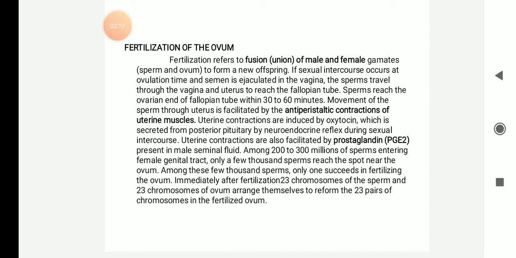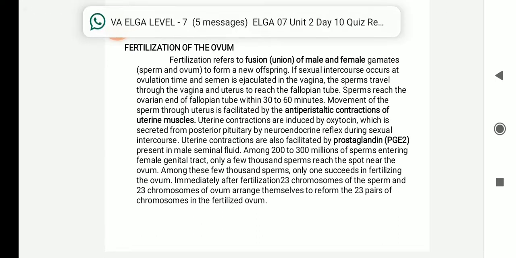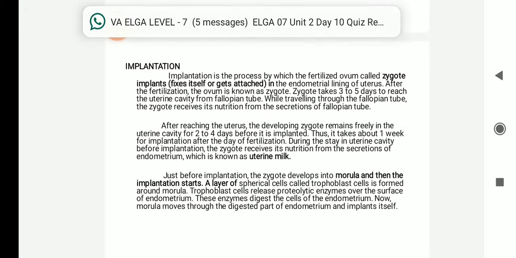Among the nearly 200 to 300 million sperms entering the female genital tract, only a few thousand will reach the vicinity of the ovum. Among these, only a few sperms succeed in fertilizing the ovum. Immediately after fertilization, the 23 chromosomes of the sperm and the 23 chromosomes of the ovum arrange themselves to form 23 pairs of chromosomes in the fertilized ovum. The fertilized ovum is now called a zygote.